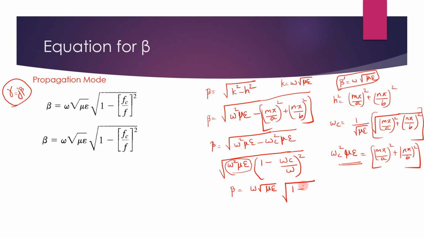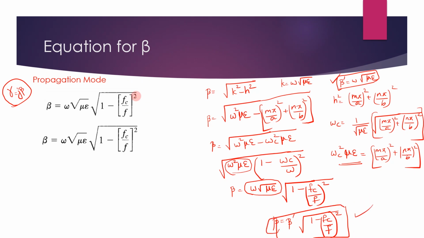So taking this outside, you get beta is equal to omega square root of mu epsilon into square root of 1 minus, this is 2 pi fc, this is 2 pi f, so 1 minus fc by f the whole square. And this omega square root of mu epsilon you can take as beta dash. So beta is equal to beta dash into square root of 1 minus fc by f the whole square. So this is the equation. This is written here. So this derivation is important. It's a very small derivation, how to derive beta in the propagation mode, and you have to learn the equation also.